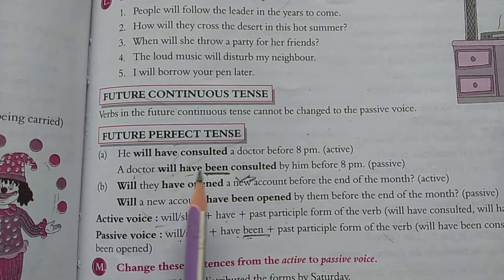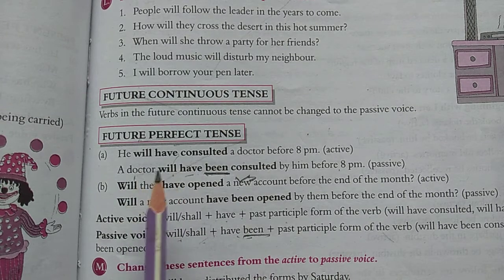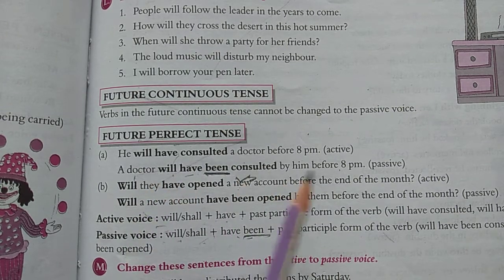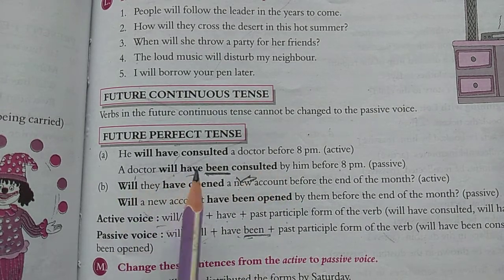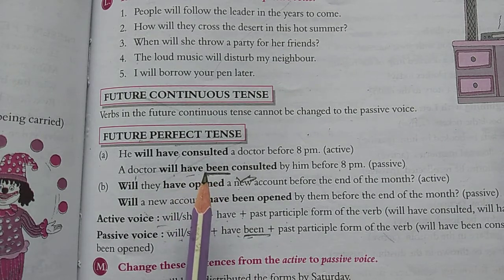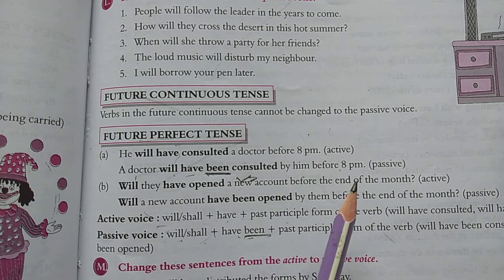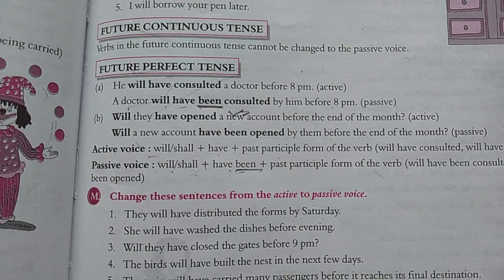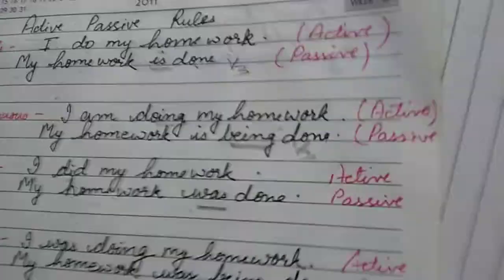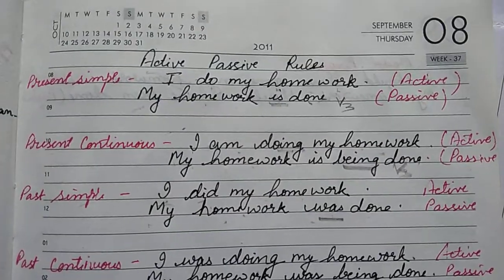Future perfect tense, now where there is a use of have, he will have consulted a doctor before 8 p.m. So a doctor will have been, since it's a perfect, we will use been. Consulted is your v3, by him before 8 p.m. So these are certain rules that you need to follow, and some more statements I would like to read for you so that you can understand the concept very clearly.